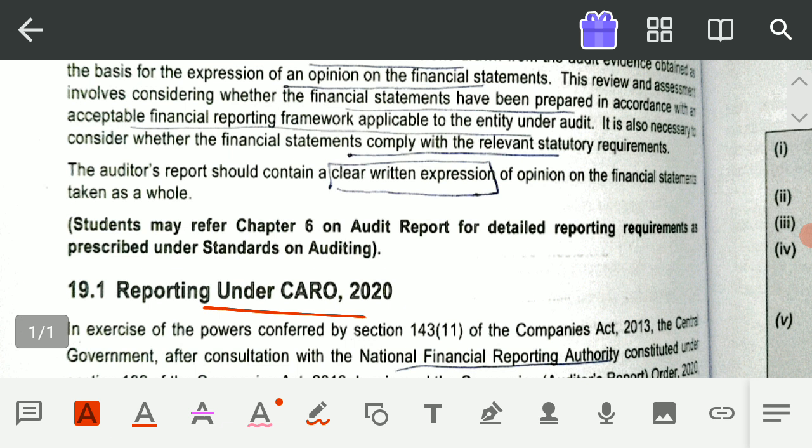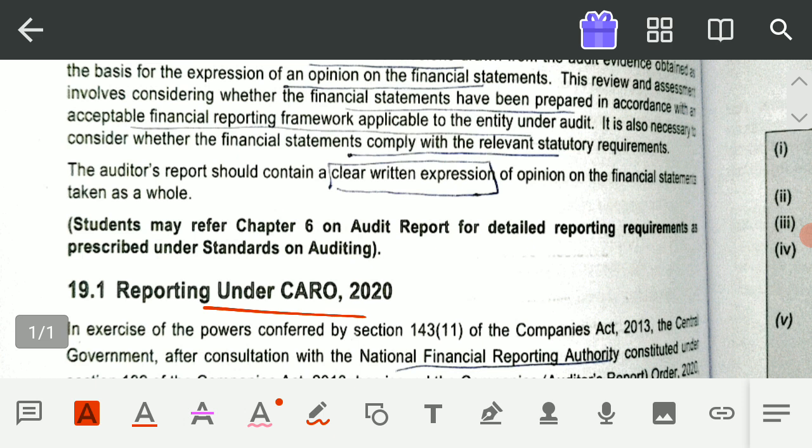After analyzing all these things, an auditor is supposed to prepare an audit report. एक auditor ये सारी चीज़ें देखता है and he prepares the audit report. But for some of the companies, one additional requirement is there, and that additional requirement is under CARO.